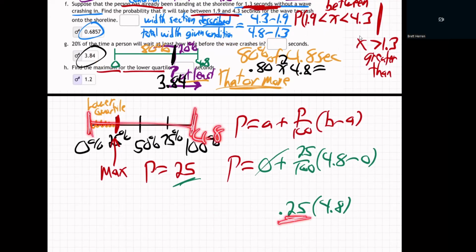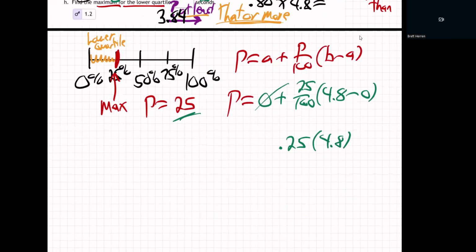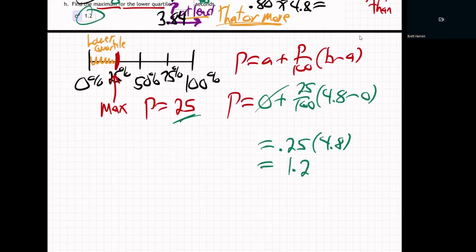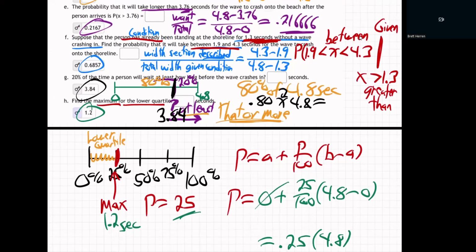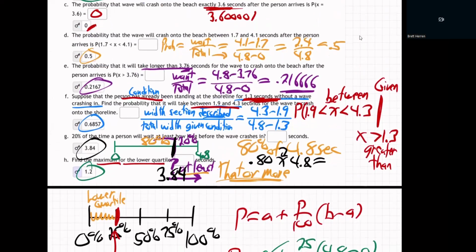We want to go 25% through that interval. So if you multiply 25%, 1/4 of that interval, what's that going to be? 1.2. So 1.2 seconds is 25% of the whole interval, is the end of the first quarter for that whole interval. And so there we go.